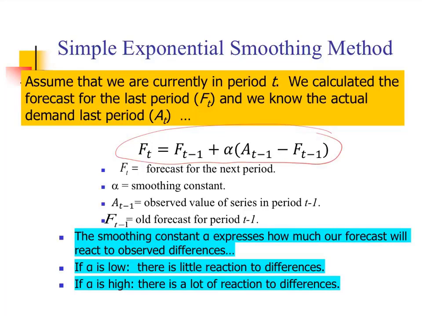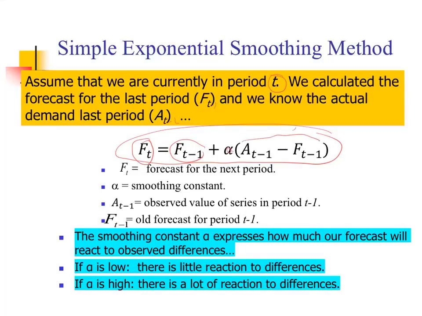Assume that we are currently in period t. We calculated the forecast for the last period, t minus 1, and we know the actual demand or sales data for the last period, t minus 1. So our forecast for the next period is going to depend on the forecast that we did in the previous period plus alpha, a smoothing constant, times the actual data in t minus 1 minus the forecast in t minus 1.